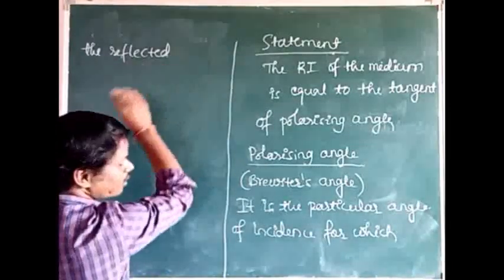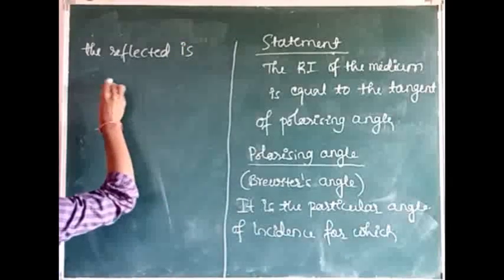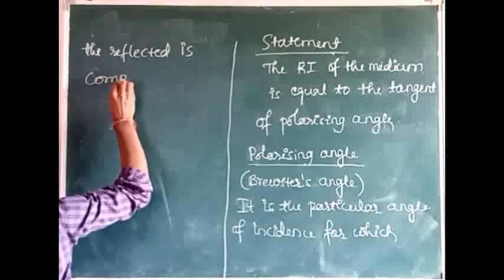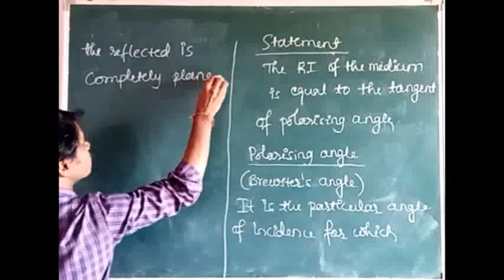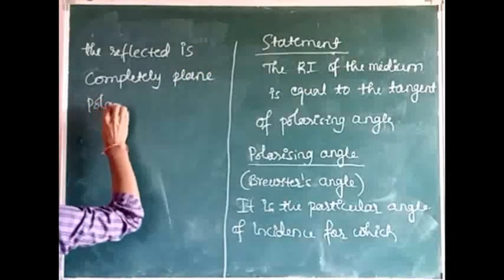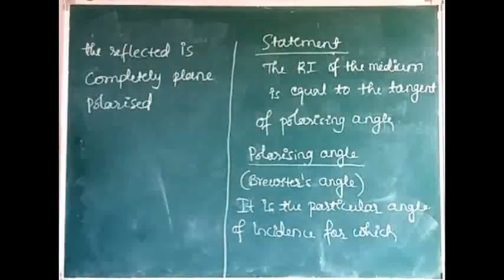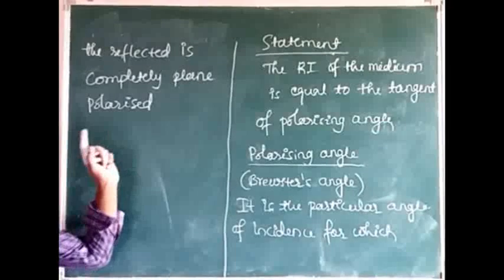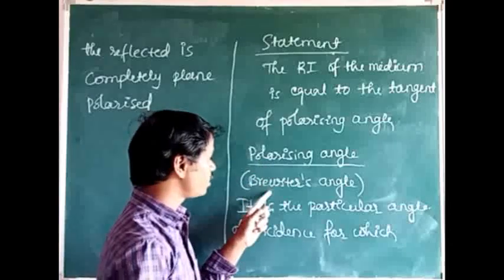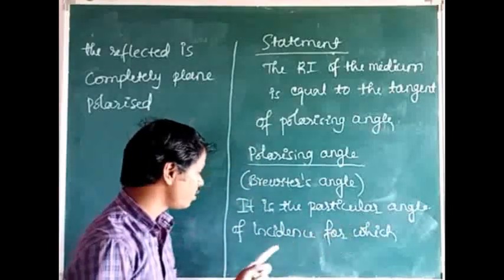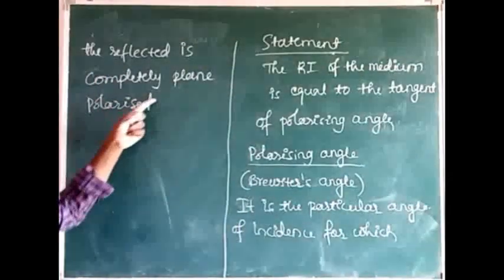The reflected light is completely plane polarized, also called linearly polarized. So what is a polarizing angle or Brewster's angle? It is the particular angle of incidence for which the reflected light is completely plane polarized.